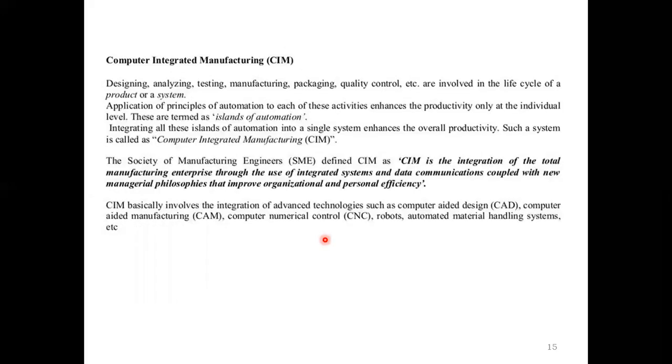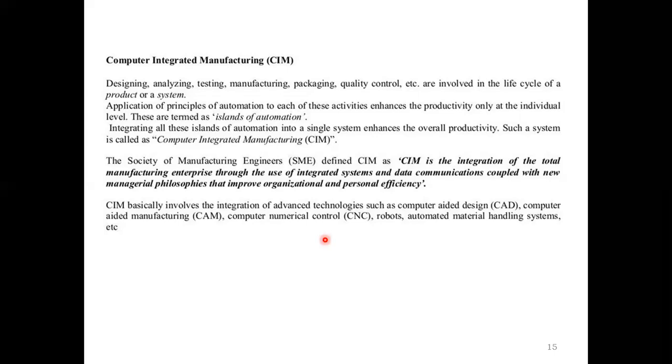So next one, CIM, that is computer integrated manufacturing. Designing, analyzing, testing, manufacturing, packaging, quality control are involved in the life cycle of a product or a system. Application of principles of automation to each of these activities enhances the productivity only at the individual level. These are termed as islands of automation. Integrating all these islands of automation into a single system enhances the overall productivity. Such a system is called computer integrated manufacturing.